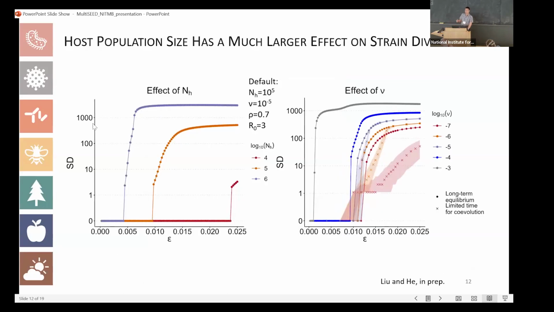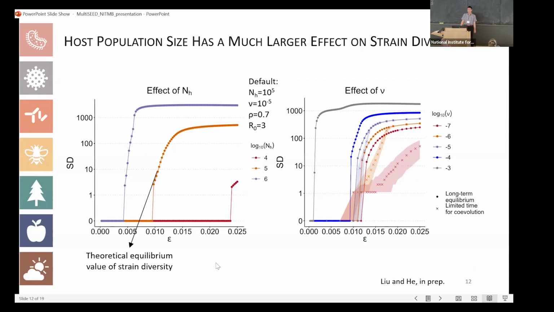Then I will look at the effects of other parameters. By default, we have these parameter values, but on the left I'm changing the magnitude of the host population size, and on the right I'm changing the magnitude of the strain innovation rate. Let's first look at these lines, which represent the theoretical equilibrium value of strain diversity that we obtain from MultiSEED. It is a little bit counterintuitive that actually the host population size has larger effects on the long-term strain diversity.